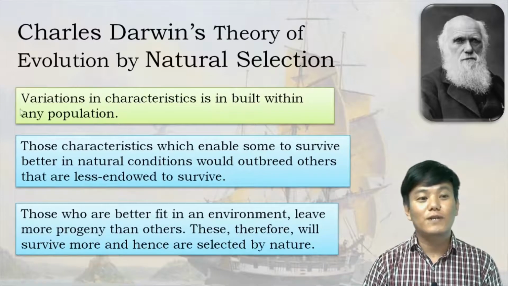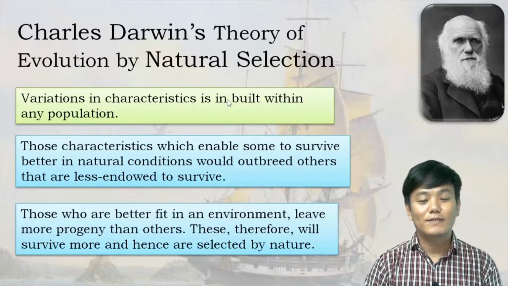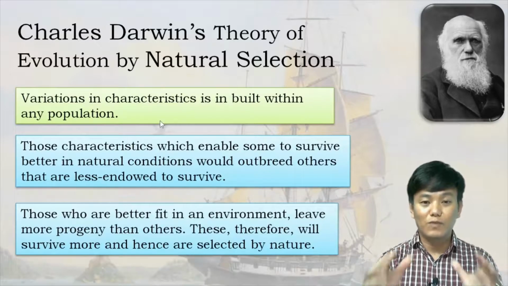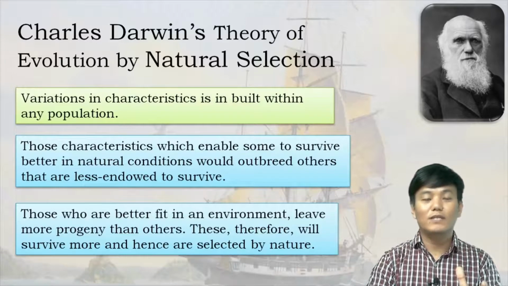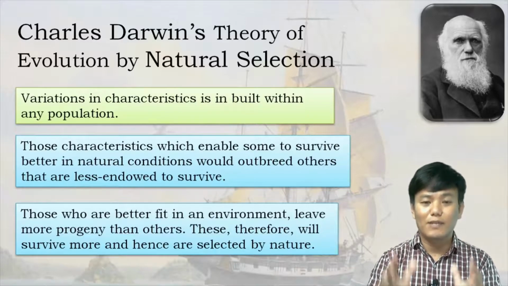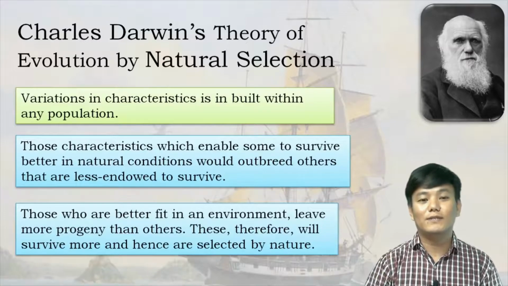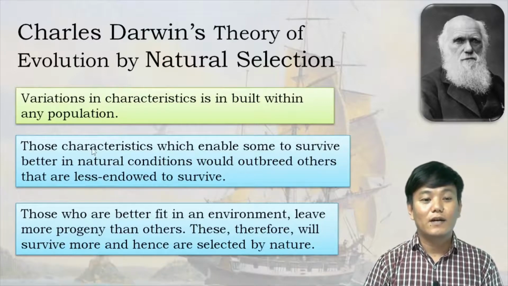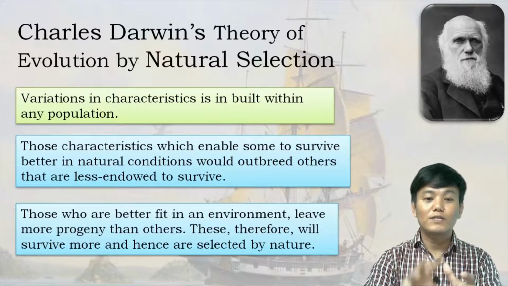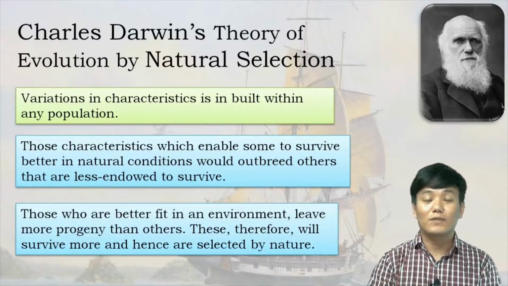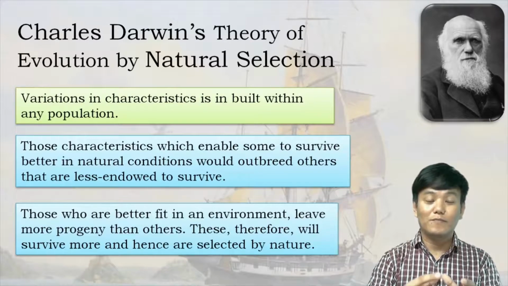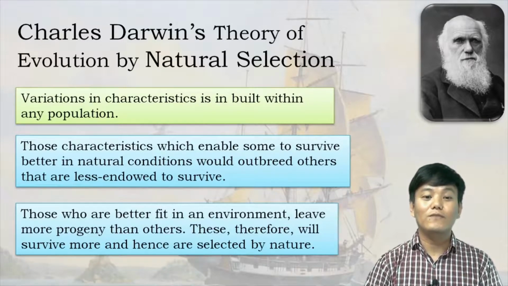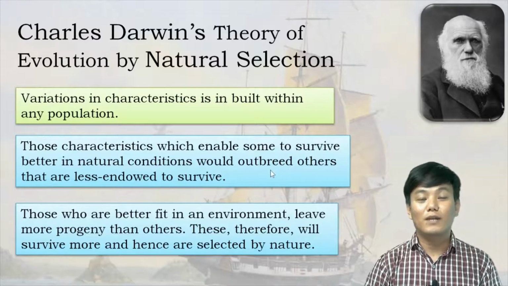So according to Charles Darwin, variation in characteristics is inbuilt within any population. So within a given population of an organism, there are variations in characteristics, right? He didn't say how these variations came about, but he said that in a population, there are variations in the characteristics. And he also said that among these individuals, there are certain individuals who have characteristics which enable them to survive better than others in a particular natural environment, right? And those who have the characteristics which make them survive better will slowly outbreed the others, right?